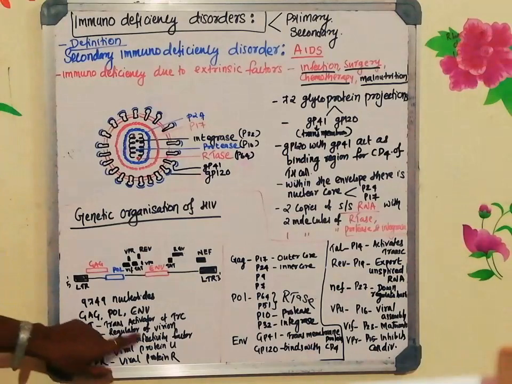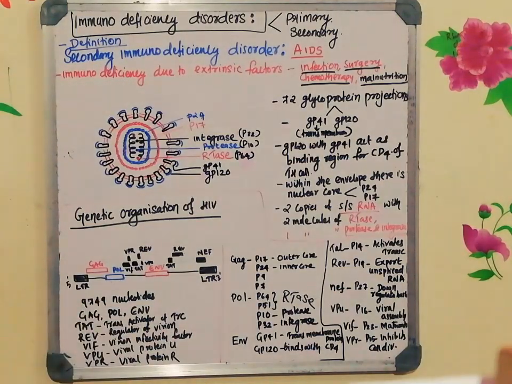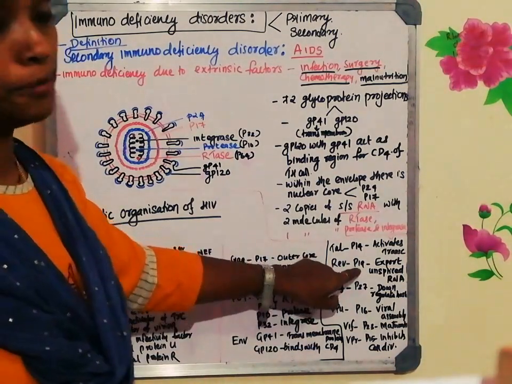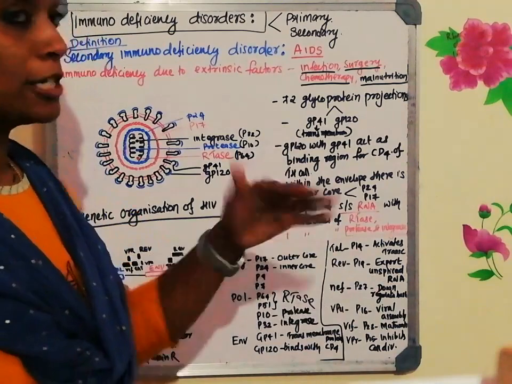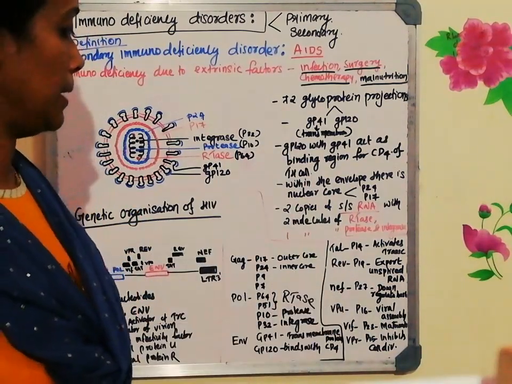What is REV? Regulator of virion. That is the gene which is there in the genome that expresses and produces a protein called P19 that helps in the export of the unspliced RNA.